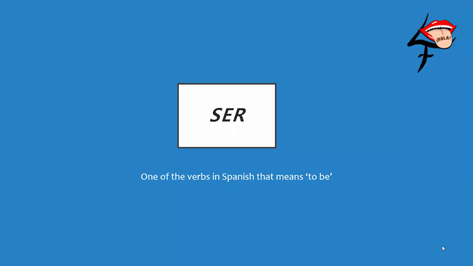In Spanish, there are two verbs that mean to be, and this is typically the first of the verbs that students learn. It is also the most irregular verb in the Spanish language. In fact, that is true for all Indo-European languages, that the verb to be is the uber funky verb. But that's for another discussion. For now, let's just look at ser.